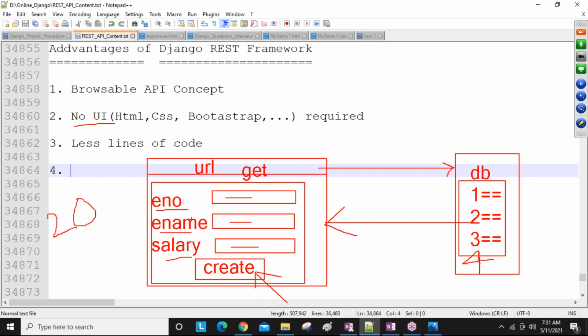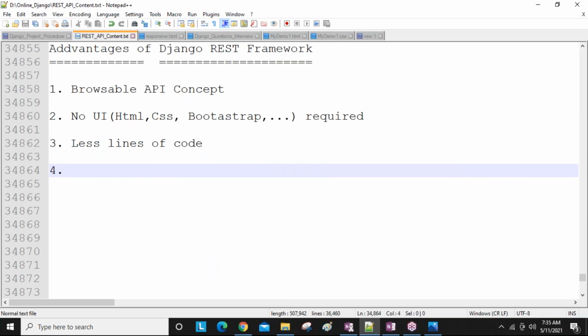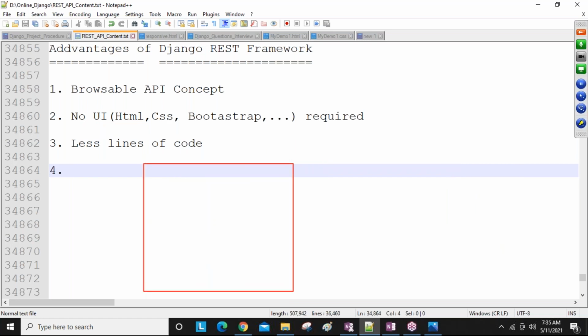But if we are using the REST API, the REST API provides the browsable API concept. Browsable API concept means, guys, there is no need for us as developers to develop this ourselves. Just ready-made templates you are going to get. So this is the browser, guys.